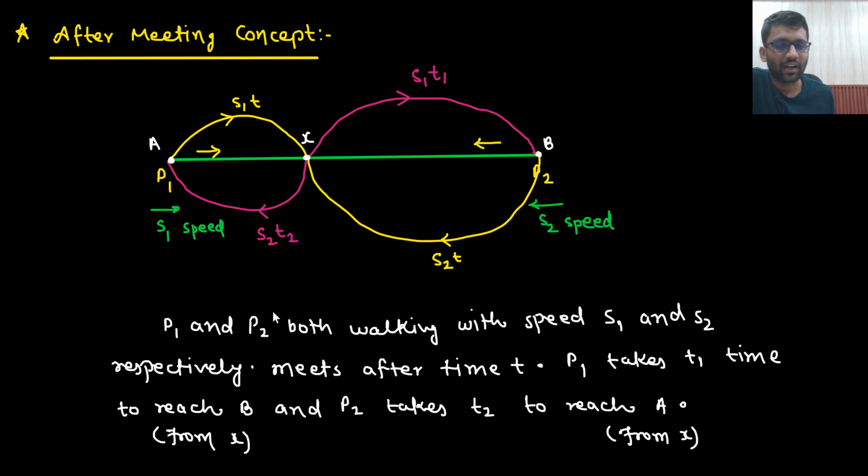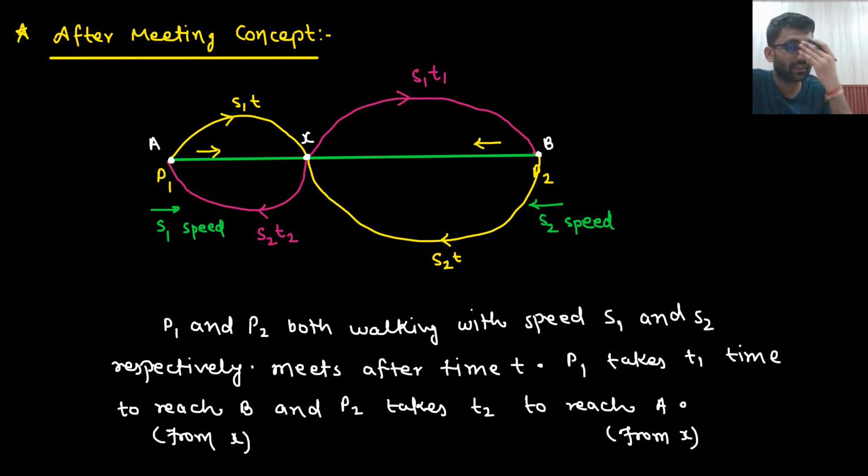After some time T, they meet at point X. Did you understand this point? P1 and P2 both start walking with speeds S1 and S2 respectively, and meet after time T at point X. Now this guy has reached here and this guy has reached here. P1 takes T1 time to reach B, so he will cover this much distance in T1 time, and P2 will cover this much distance in T2 time. This is what they are saying.